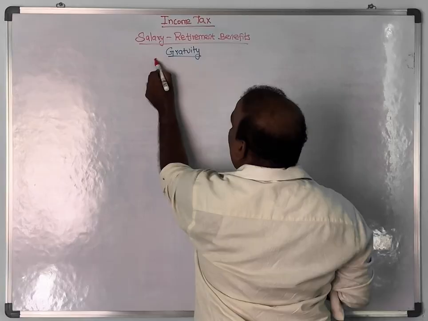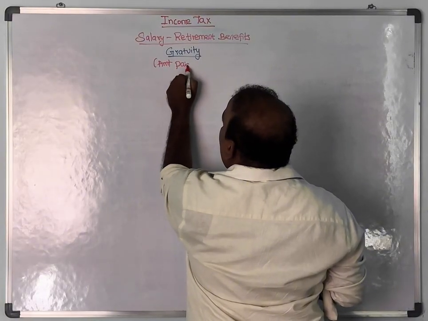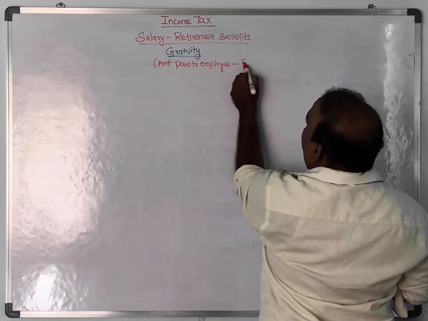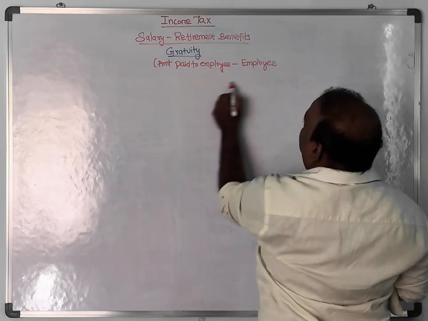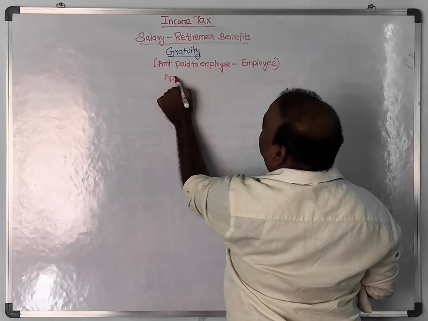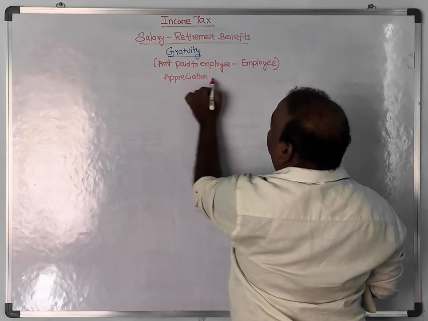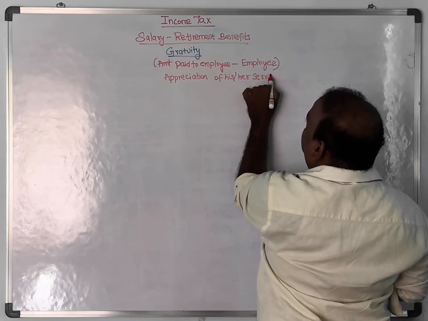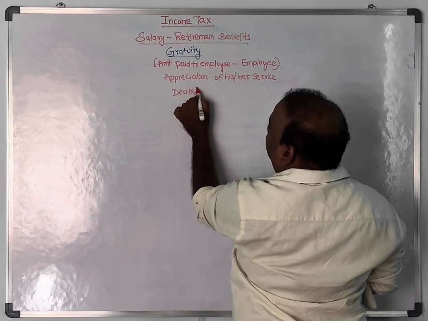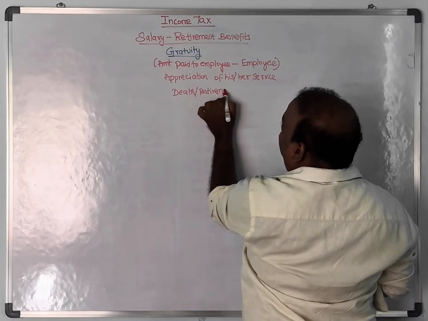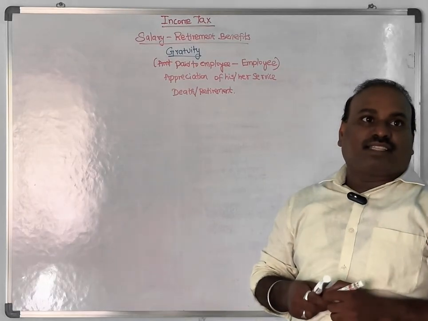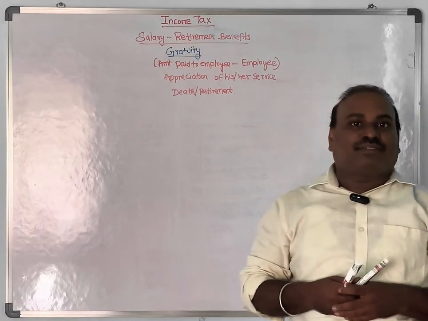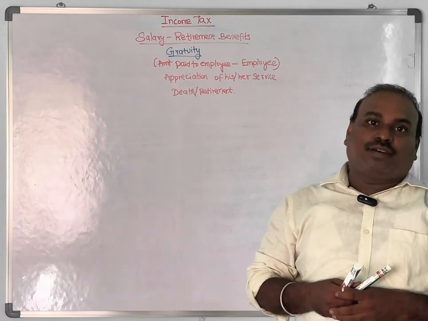Gratuity is nothing but an amount paid by the employer. To whom is it paid? It is paid to the employee. Why is it paid? It is paid for appreciation of his or her service at the time of death or retirement. It is called gratuity. So gratuity is an amount paid by the employer to his employee for appreciation of his service. It is paid at the time of retirement or death.